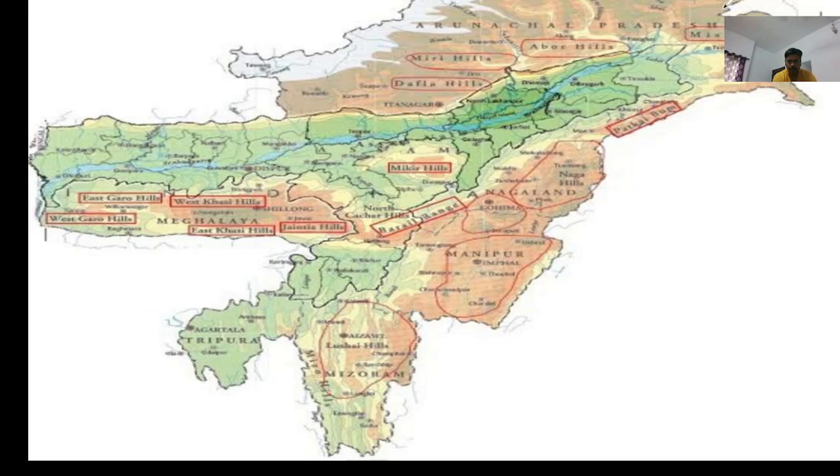Now come to the Mishmi Hills. Mishmi Hills are again locating at the confluence of Myanmar, isn't it? Or Indo-Burma mountain or Himalaya mountain. Himalayas are here, Indo-Burma mountains are here. So between Indo-Myanmar or Indo-Burma and Himalaya, Mishmi Hills are locating, isn't it?